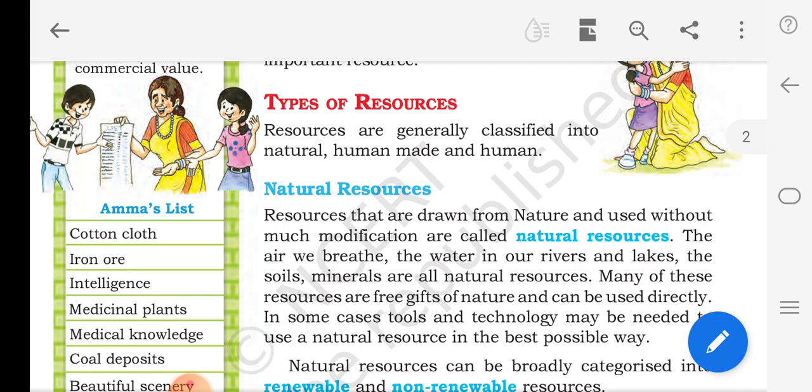Resources that are drawn from nature and used without much modification are called natural resources. Examples: air, water, soil, minerals, all are examples of natural resources.